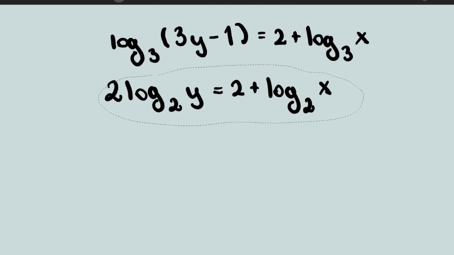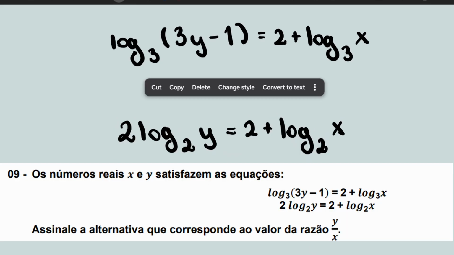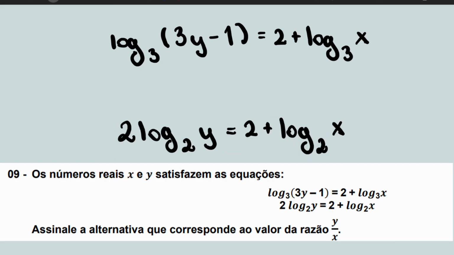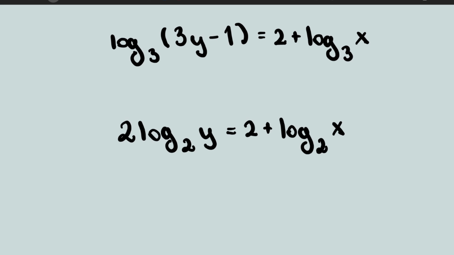So let's explain how to do this. Okay, so basically the question is appearing on the screen right now. It's in Portuguese, but I mean math is universal, so it just says that the real numbers x and y satisfy the following equations, and you should mark the alternative that corresponds to the value of the ratio of y over x.